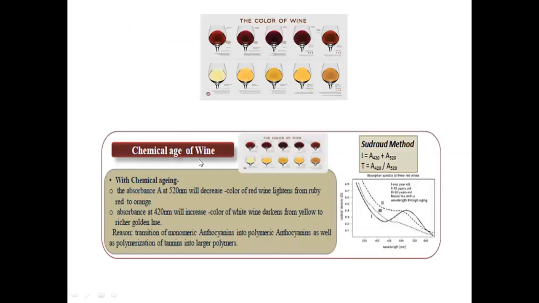Spectroscopy can be used to tell us the chemical age of the wine. The color of red wine lightens from red to orange, so absorbance at 520 nanometer will decrease, and the color of white wine darkens from yellow to golden, so absorbance at 420 nanometer increases. The reason for this change in the color of the wine with age is the transition of the monomeric anthocyanin and tannins into polymers.